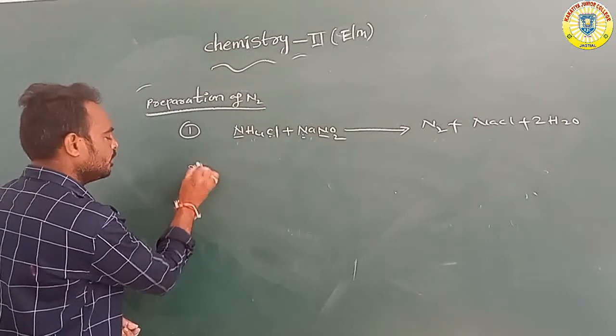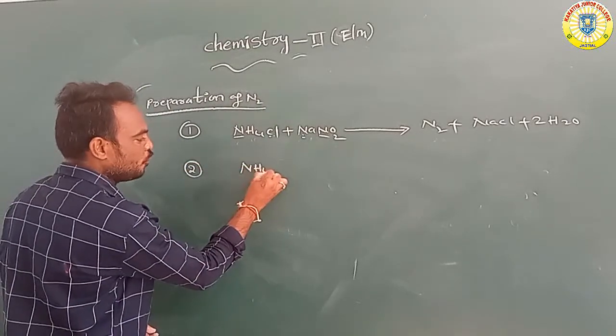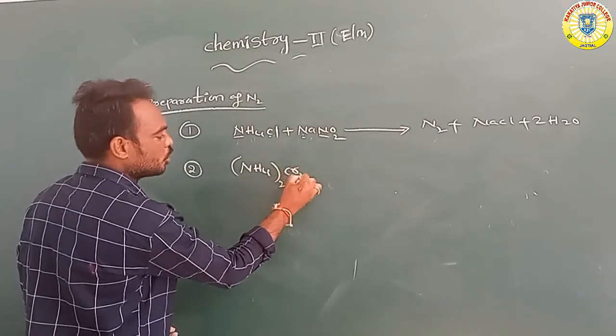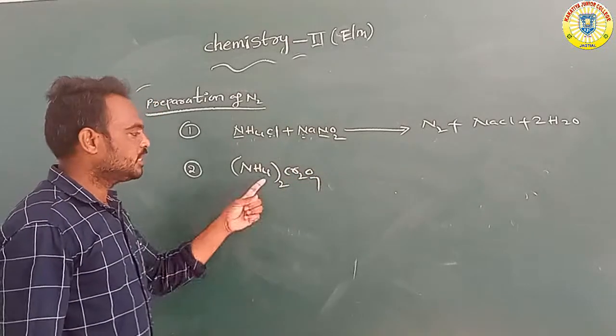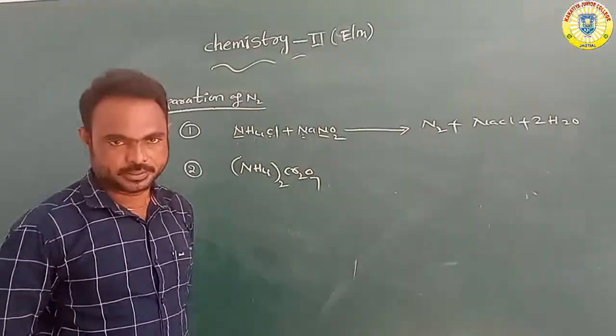Next, we take (NH4)2Cr2O7, ammonium dichromate.